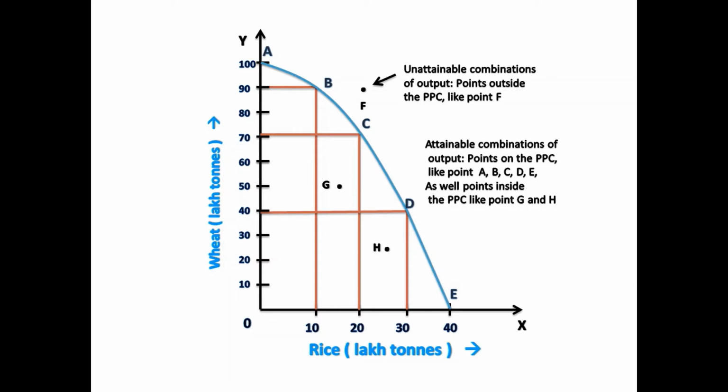PPC reveals that since resources are constant, there is a limit up to which output of two goods is possible. What is possible is attainable and what is not possible is unattainable.